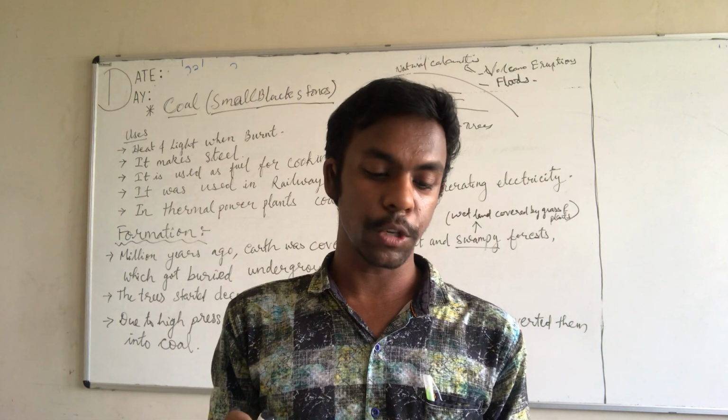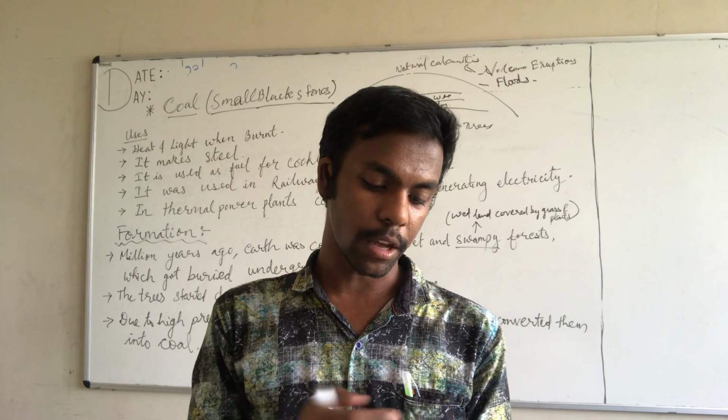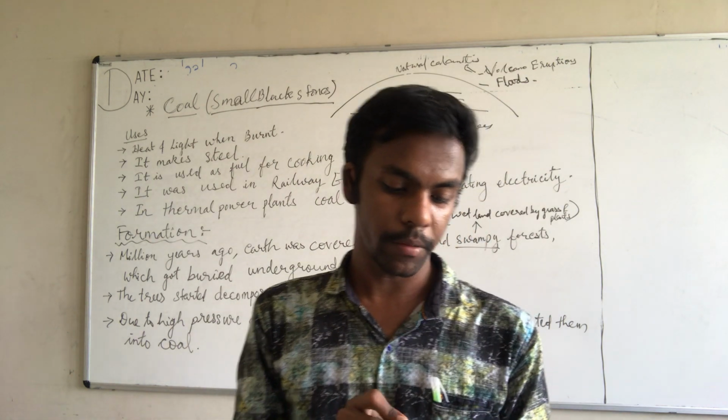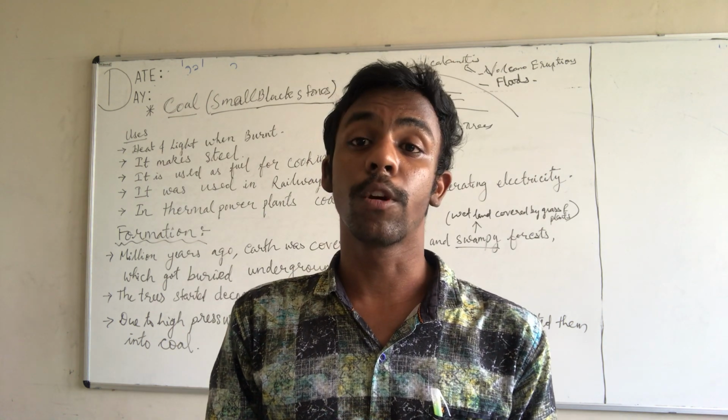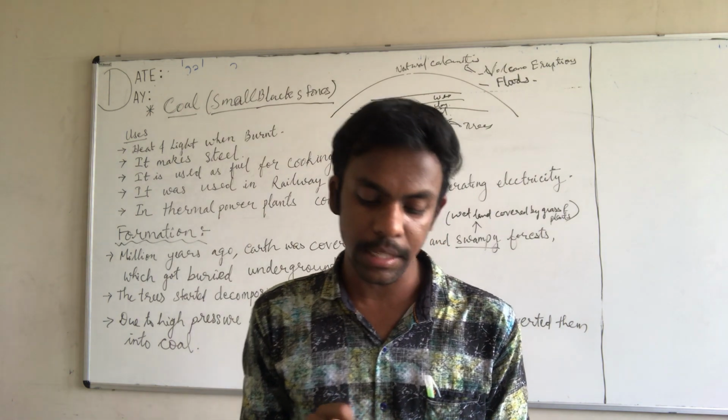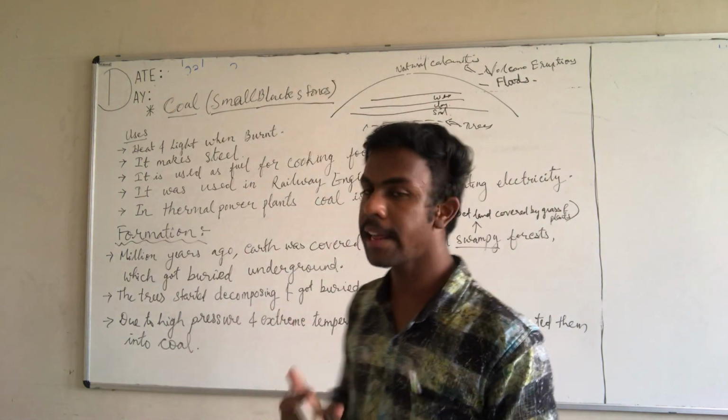Thermal power plants means, you can see in the glossary, glossary number 5, thermal power plant means an industrial place where electricity is produced. I already explained it.